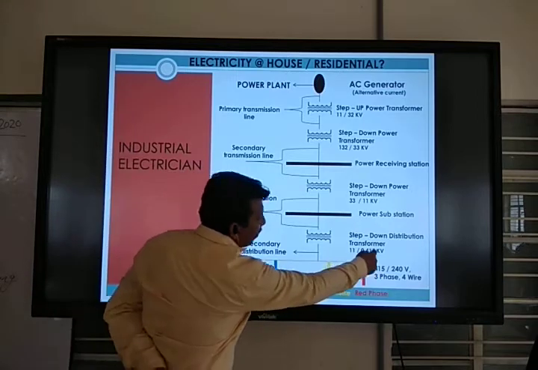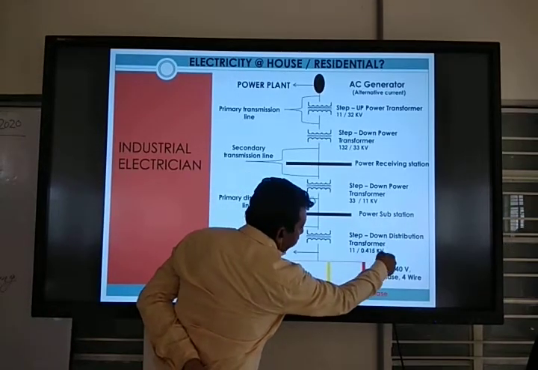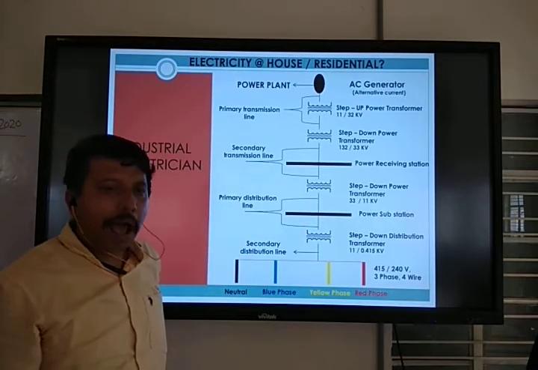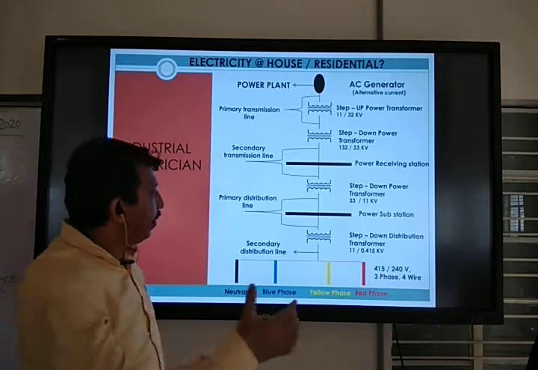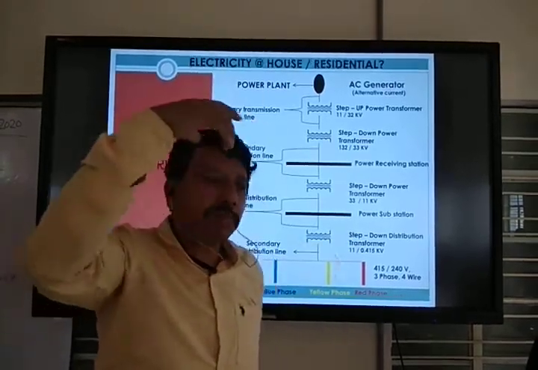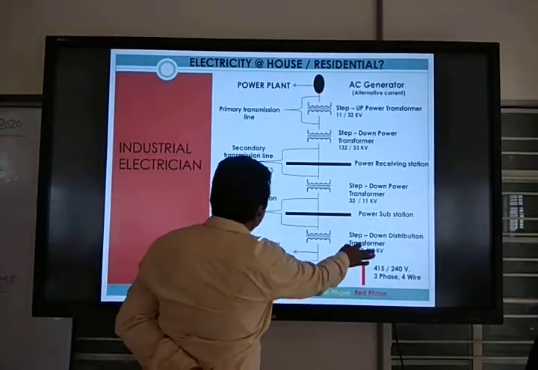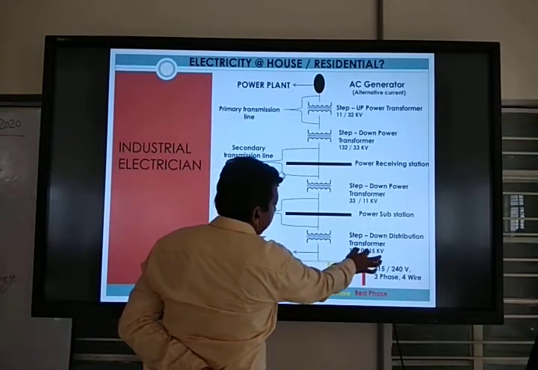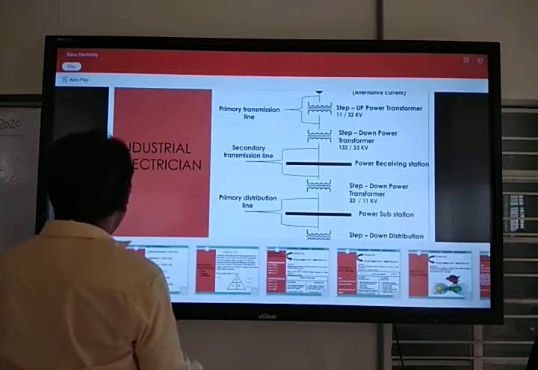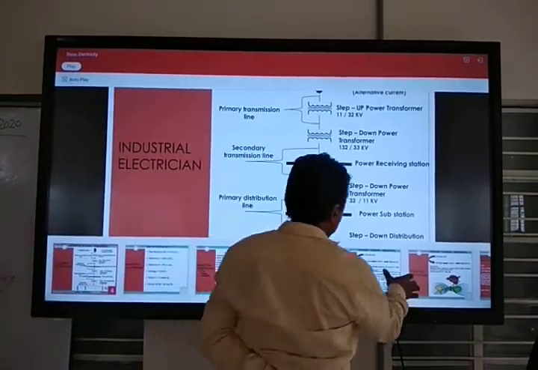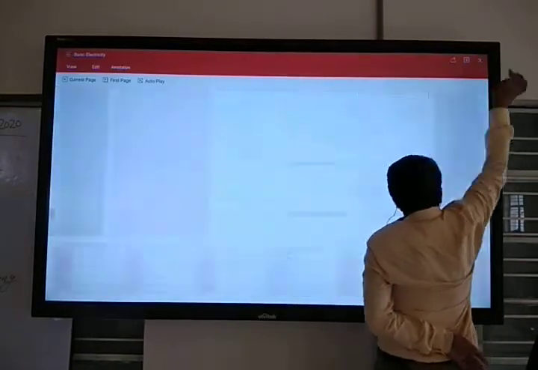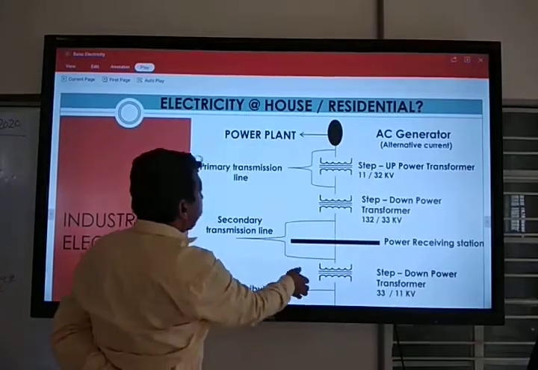So this kind of kilovolt voltage is used in domestic, in house, in building. 11 kV is not used there. This is only the transmission line, this is the distribution transmission line. Next one is coming.